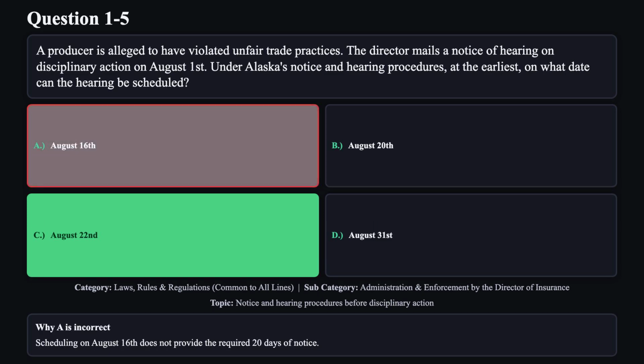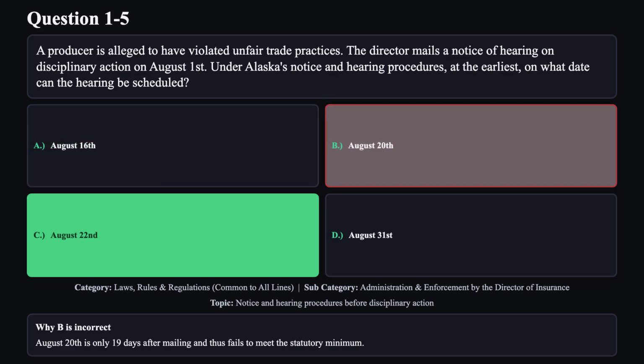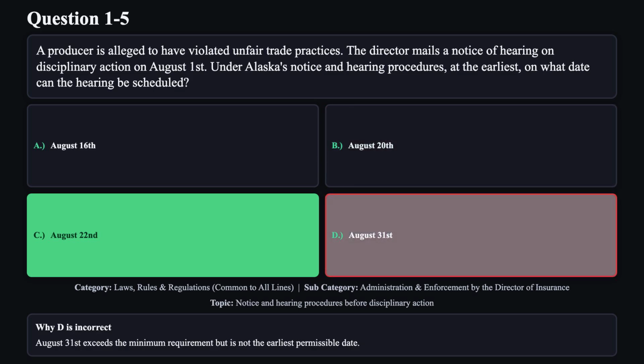Reason A is not correct. Scheduling on August 16th does not provide the required 20 days of notice. Reason B is not correct. August 20th is only 19 days after mailing and thus fails to meet the statutory minimum. Reason D is not correct. August 31st exceeds the minimum requirement but is not the earliest permissible date.